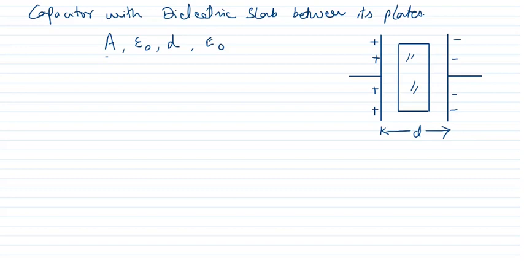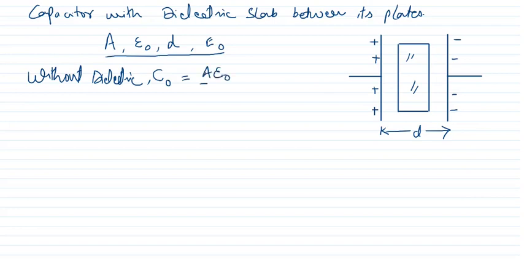If these are the parameters we have considered, then C naught will be the capacitance without dielectric. Capacitance will be equal to A epsilon naught upon D. And in this case, the electric field between the plates of the capacitor will be E naught.